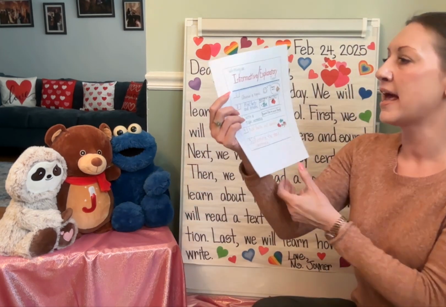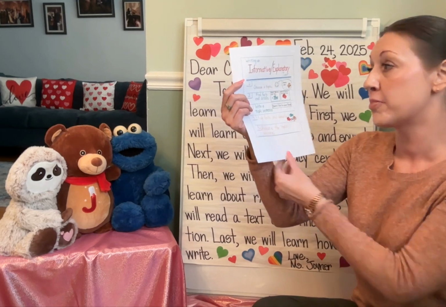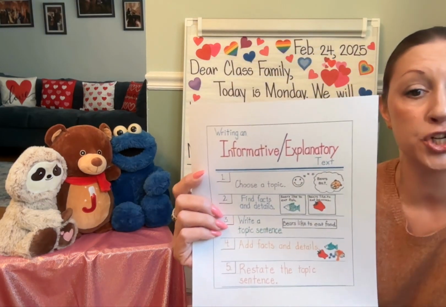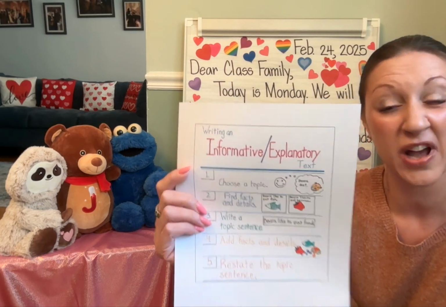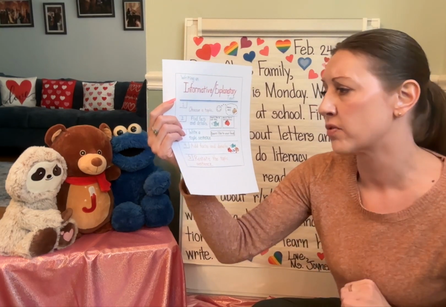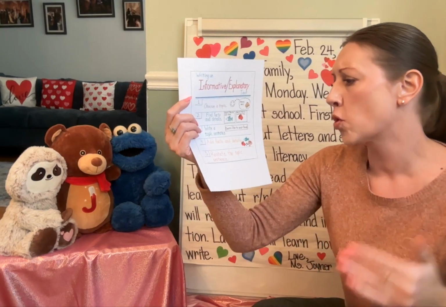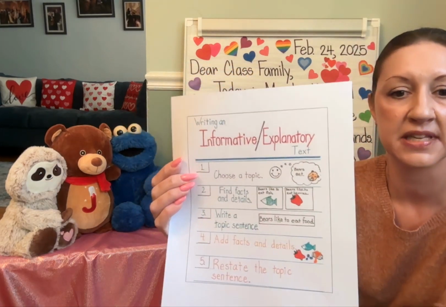We will. And we're going to learn how to write an informative explanatory text. Remember, 1, you're going to choose a topic first. 2, you got to find facts and details. 3, you're going to write a topic sentence. 4, you're going to add facts and details. And 5, restate the topic sentence.